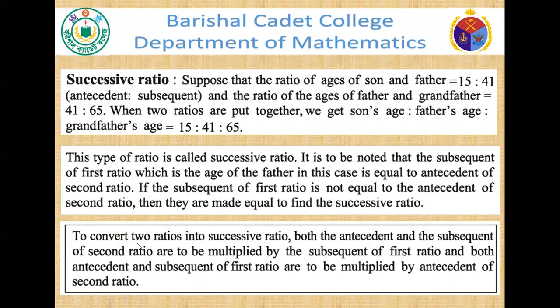So we can say that to convert two ratios into successive ratio, both the antecedent and the subsequent of the second ratio are to be multiplied by the subsequent of the first ratio, and both the antecedent and subsequent of the first ratio are to be multiplied by the antecedent of the second ratio. This is very much important. Boys, pay attention. To convert two ratios into successive ratio, both the antecedent and subsequent of the second ratio are to be multiplied by the subsequent of the first ratio, and both the antecedent and the subsequent of the first ratio are to be multiplied by the antecedent of the second ratio.